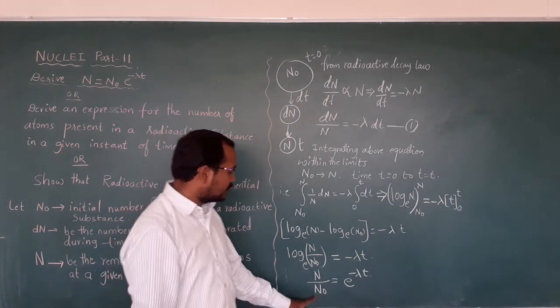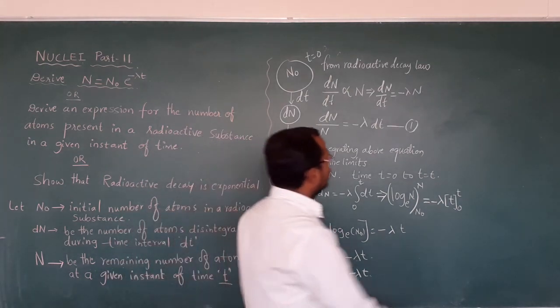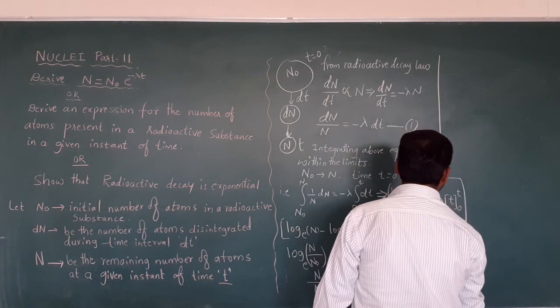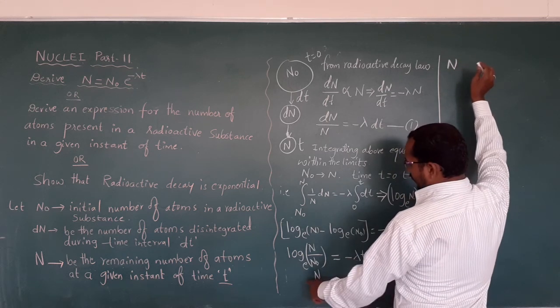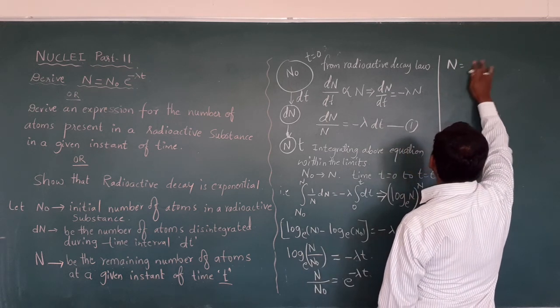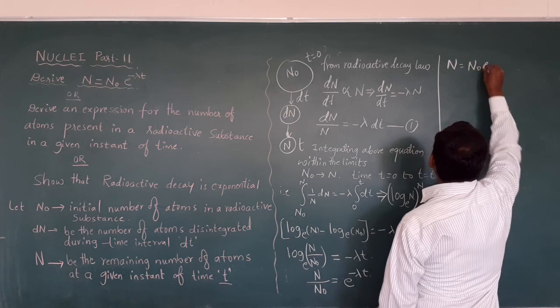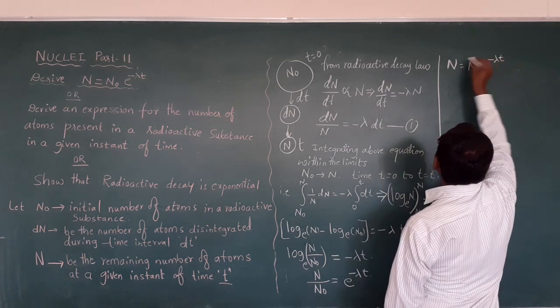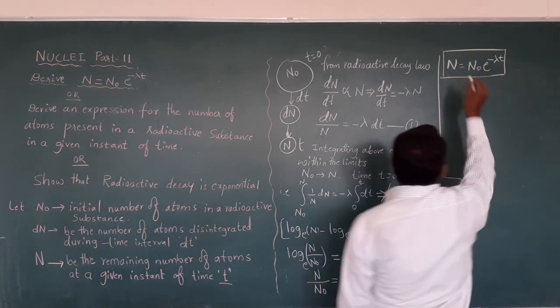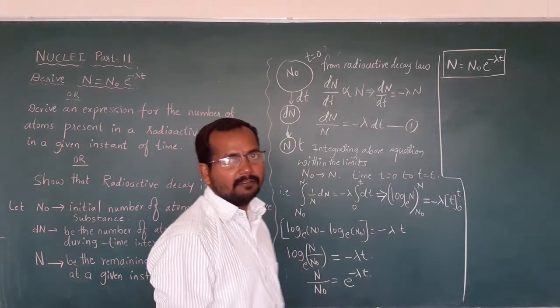Now take this N naught to this side, so I get N equal to N naught e raised to minus lambda t. So this is the final equation which we had to derive.